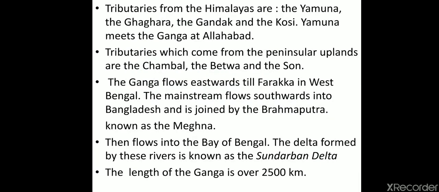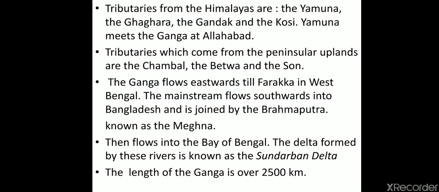Tributaries from the Himalayas are the Yamuna, the Ghagra, the Gandak, and the Kosi. Yamuna meets the Ganga at Allahabad. Tributaries which come from the peninsular uplands are the Chambal, Betwa, Son. The Ganga flows eastward till Farakka in West Bengal.